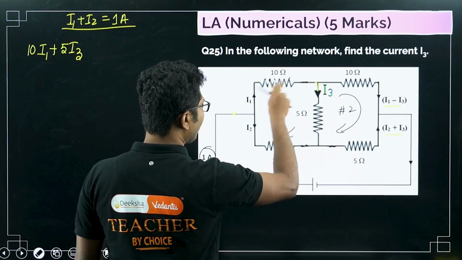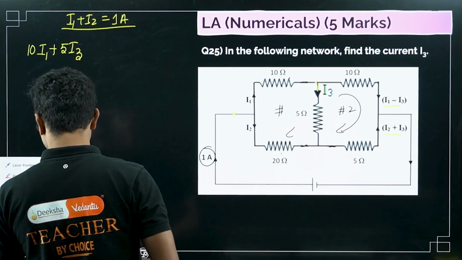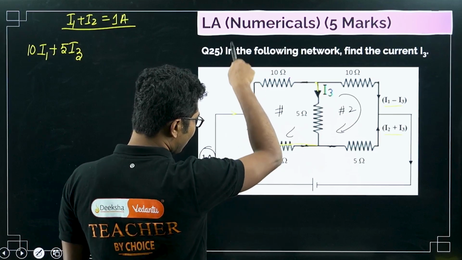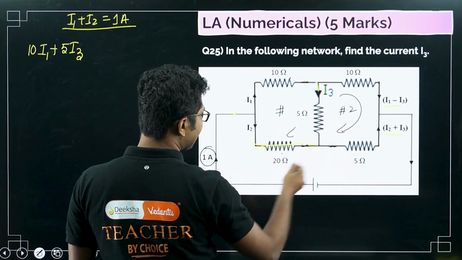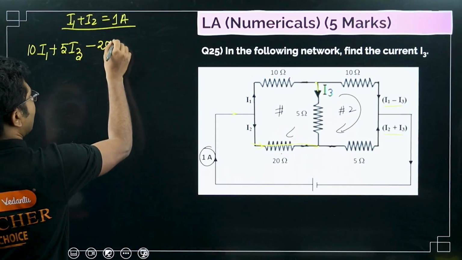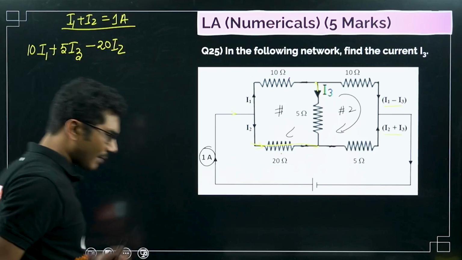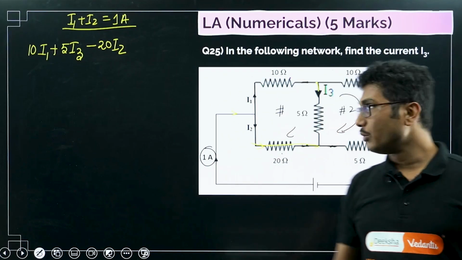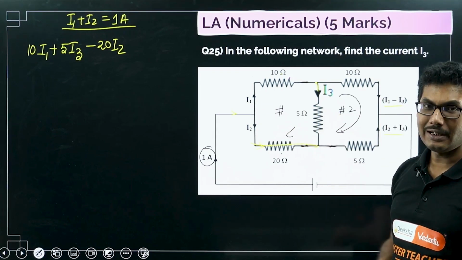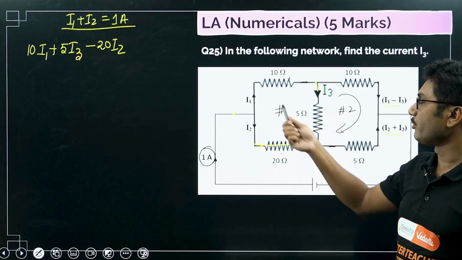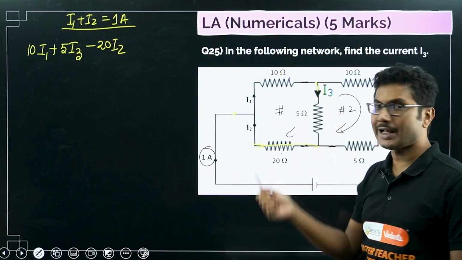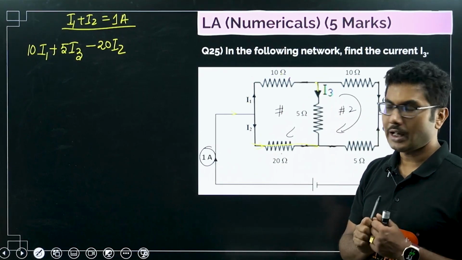Okay. Now we are going in this direction, right? So in this case I2 is going down, but we are moving in the opposite direction. It will be minus 20 I2. This is how you should apply Kirchhoff's loop rule. Current times resistance. Are we going in the direction or in the opposite direction? If you are going in the direction, then definitely it will be positive. If you are going in the opposite direction, then it will be negative. Okay, I hope it is clear.